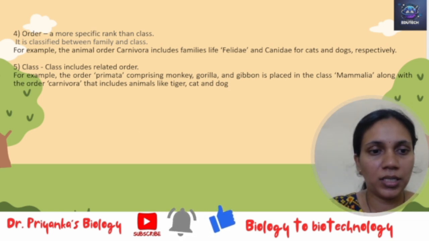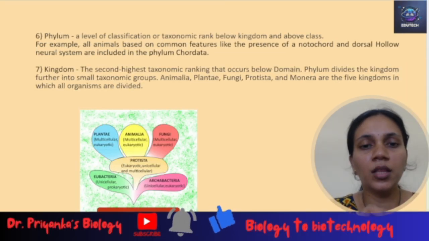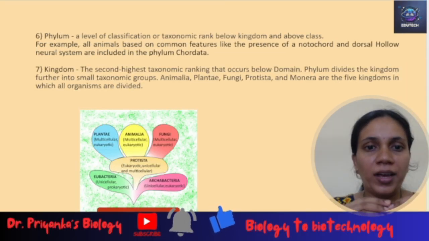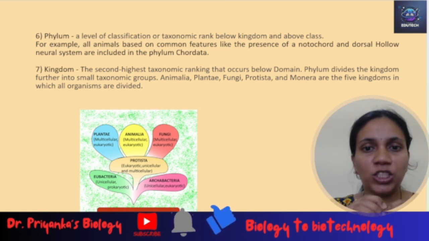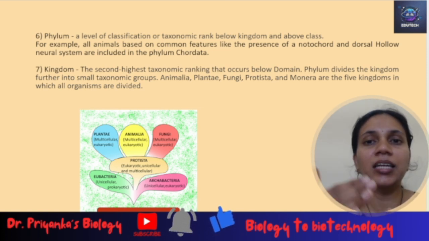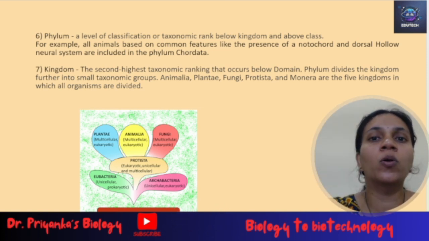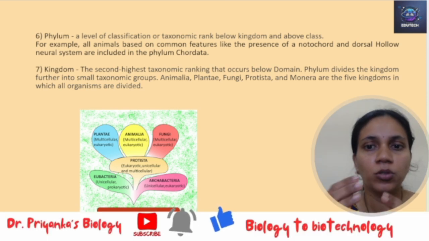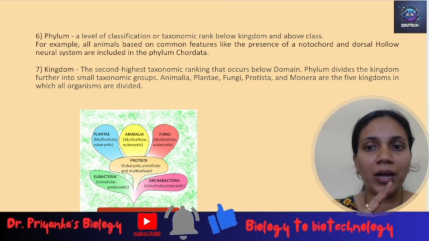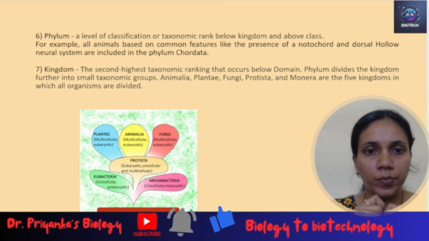The next part is the phylum. Phylum is a level of classification or taxonomic rank that is below kingdom but above class. For example, we have the phylum Chordata. This Chordata is based on the presence of the notochord.